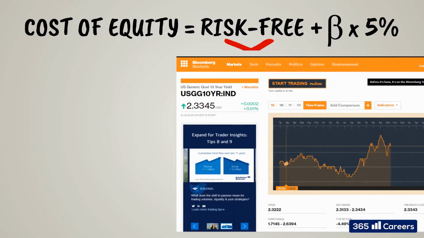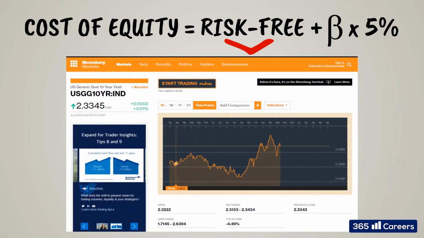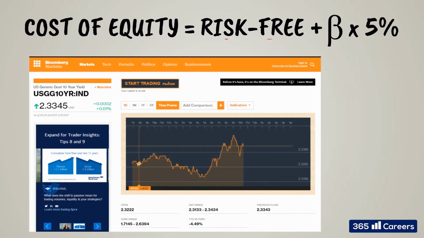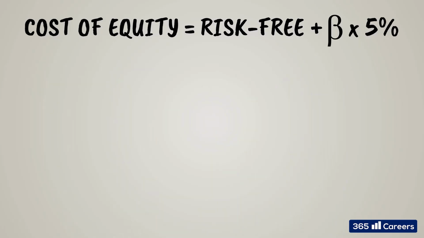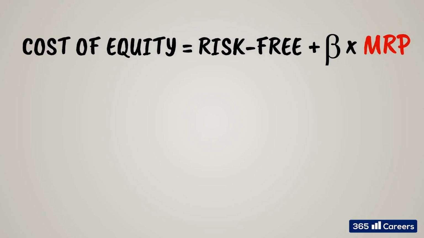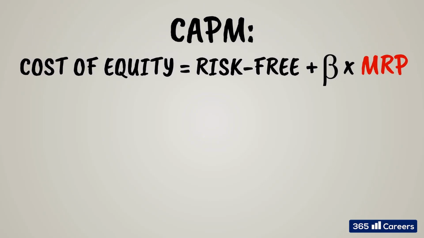Cost of equity is not that difficult to calculate, right? You can find the yield of a 10-year U.S. bond in Google. Then we saw that a company's beta is available in platforms like Yahoo Finance and Bloomberg. And finally, we multiply by a constant 5%. Easy, right? If we take a careful look at CAPM, it makes sense.